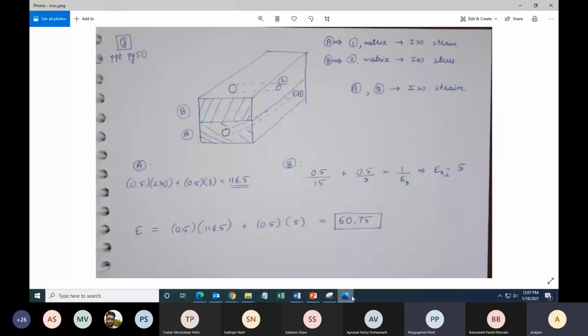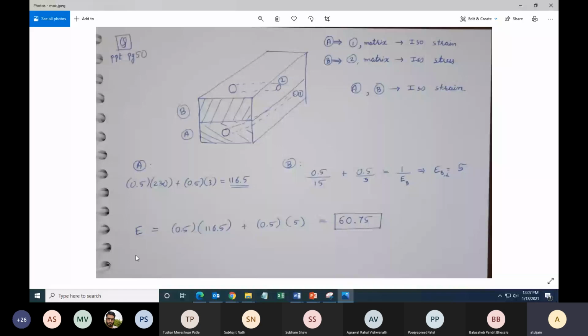So there are a few points I have to make. You have to write clearly what it is, E2, E3, E1? So this is E1 is equal to E2 is equal to this. You also have to write your unit, 60.75 GPa, but in principle it is right. And if E1 is equal to E2, it should come out to be this value.